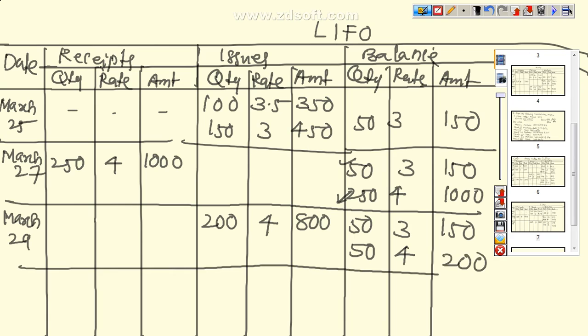Now after this we have to write the closing balance at the end of the table.